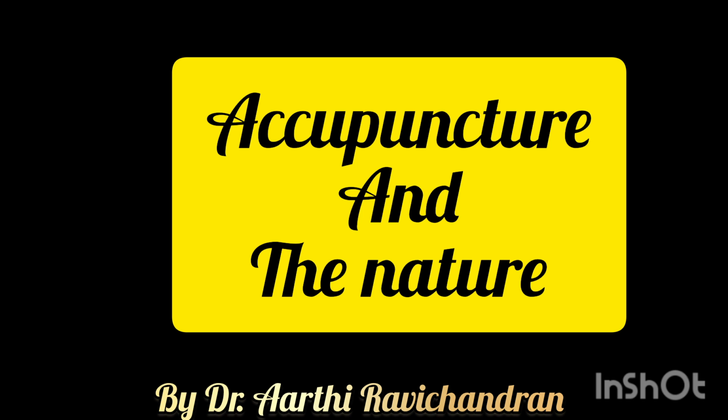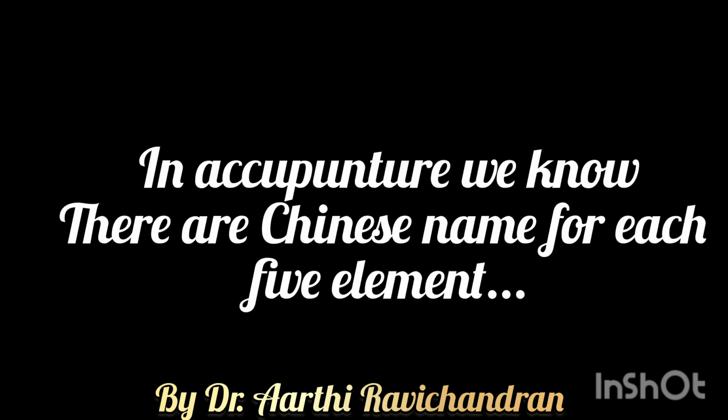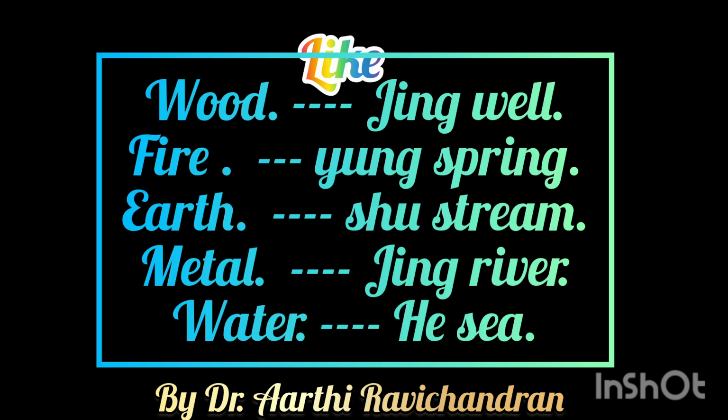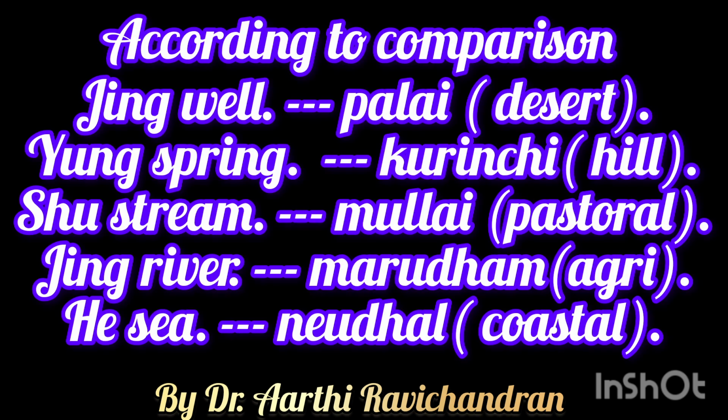So now in this video I am going to compare acupuncture and nature. In acupuncture we know there are Chinese names for each of the 5 elements. We know the 5 elements like water, wood, fire, earth, metal. So for wood in Chinese it is called Jing well, fire is Yang Spring, earth Shu Stream, metal Jing River, water is Hishi. Each of these 5 elements is compared to a landscape, which is a very sweet thing done in acupuncture. Like Jing well is compared to Palai.